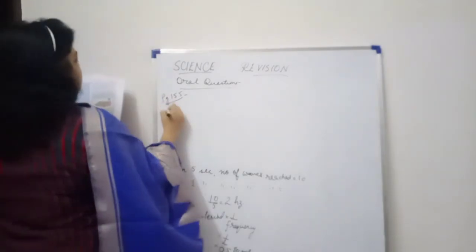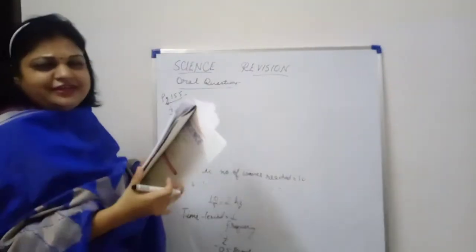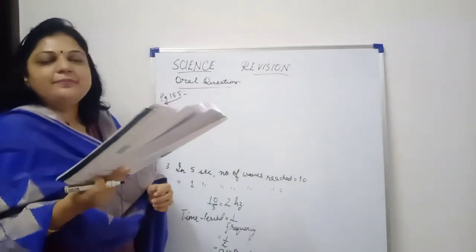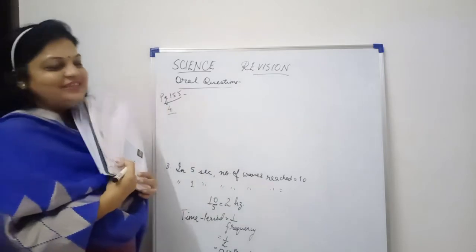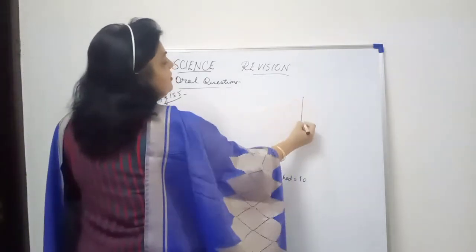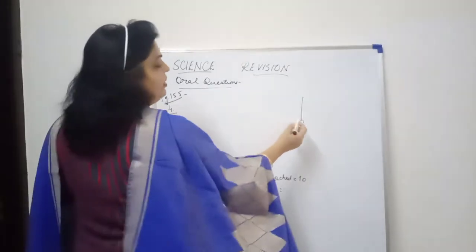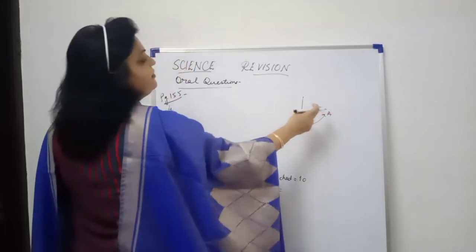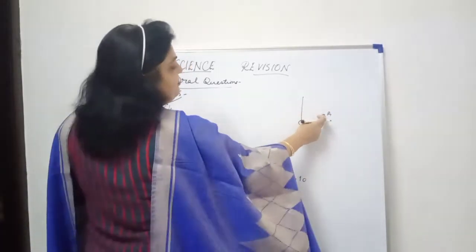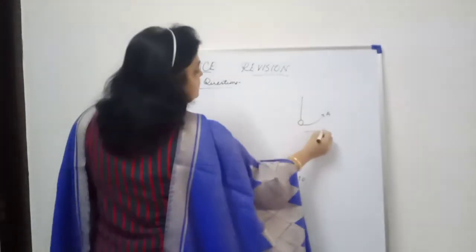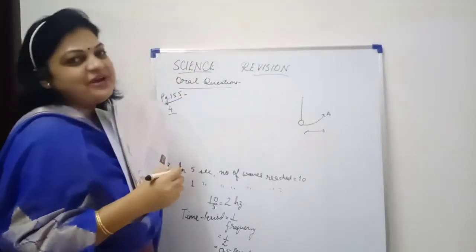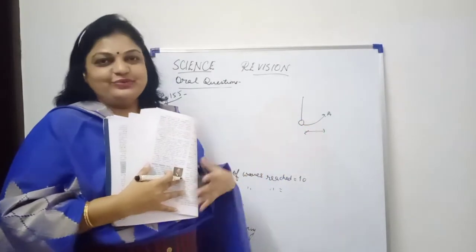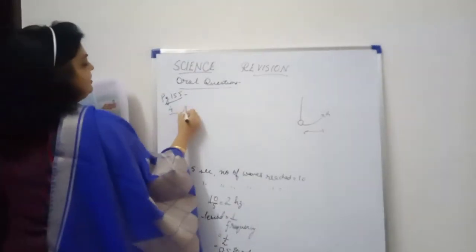Our fourth question is based on the definition which you have studied. What term is used to describe the maximum displacement of a vibrating body about its mean position? If you can recall, a bob or a ball attached to a thread, the ball goes to the extreme point, that is at A. Now this distance OA, the maximum displacement of a vibrating body from its mean position, is known as amplitude. So the fourth answer will be amplitude.